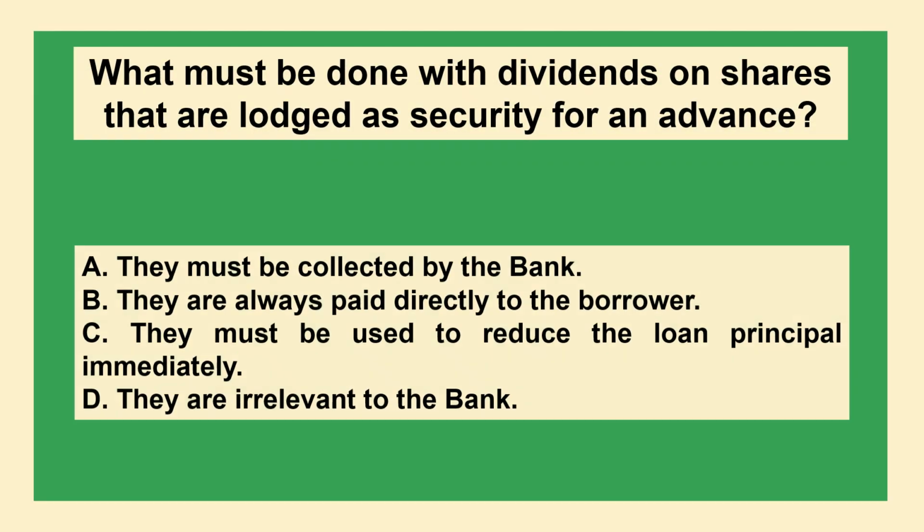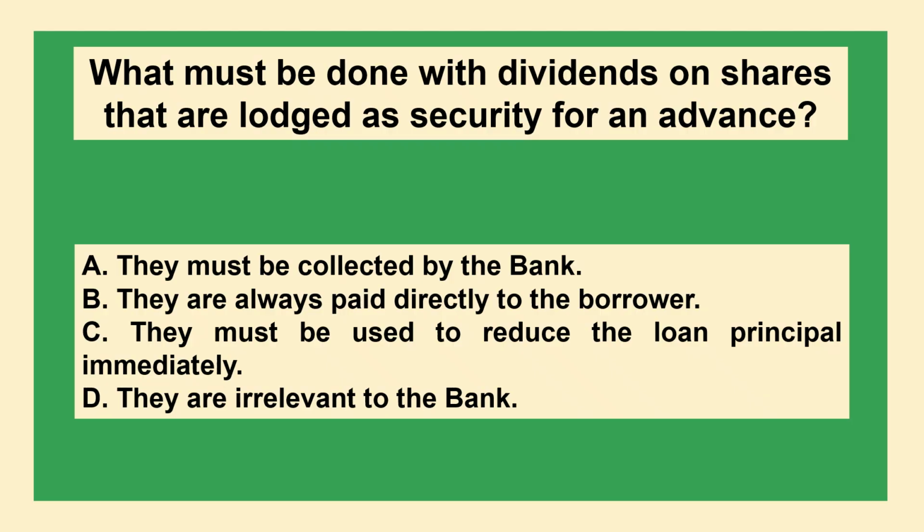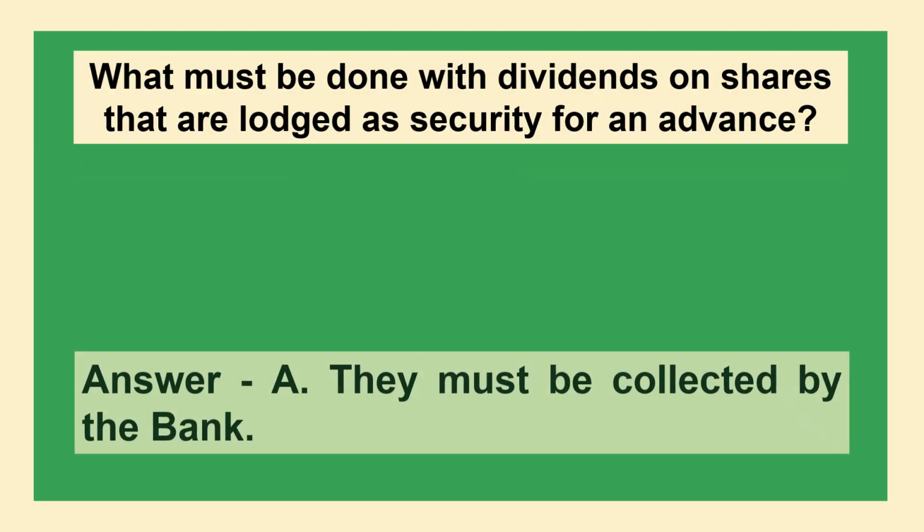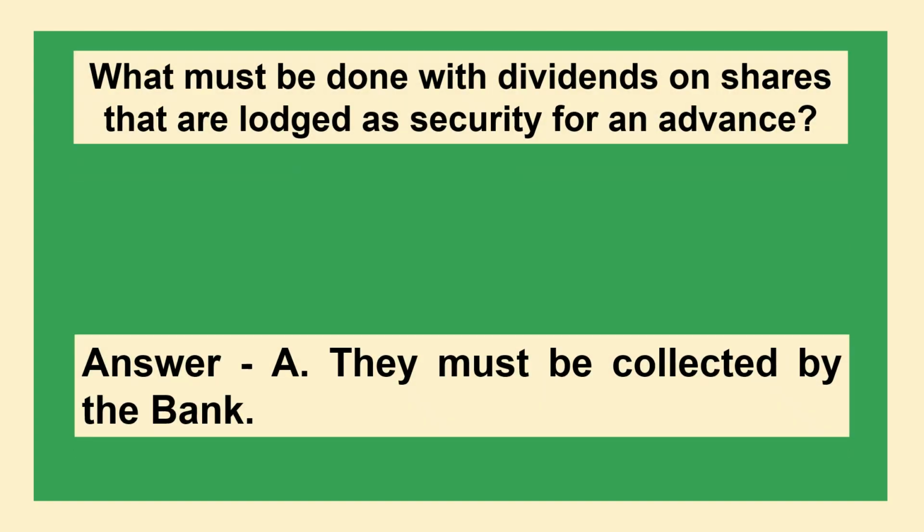The next question is what must be done with dividends on shares that are lodged as security for an advance? Option A, they must be collected by the bank. Option B, they are always paid directly to the borrowers. Option C, they must be used to reduce the loan principal immediately. Option D, they are irrelevant to the bank. The correct answer is option A, they must be collected by the bank.